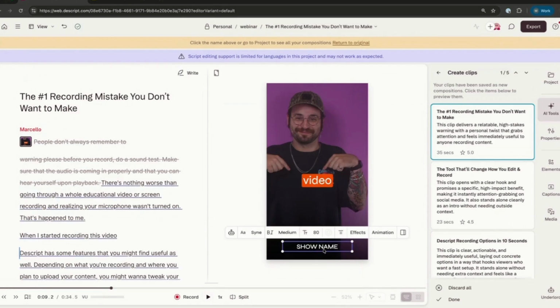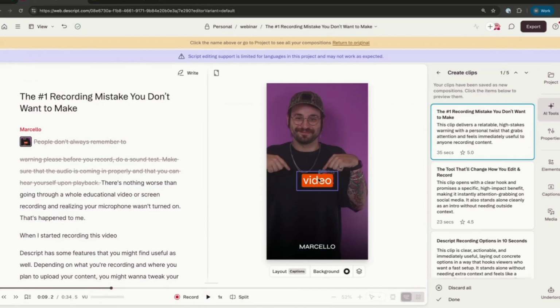And then here at the bottom, we can see show name. Here I can add my show name or just add the speaker name. So these are not only auto-filled for the captions, but let you manually fill in any of the titles, show titles, follow tags, anything along those lines.